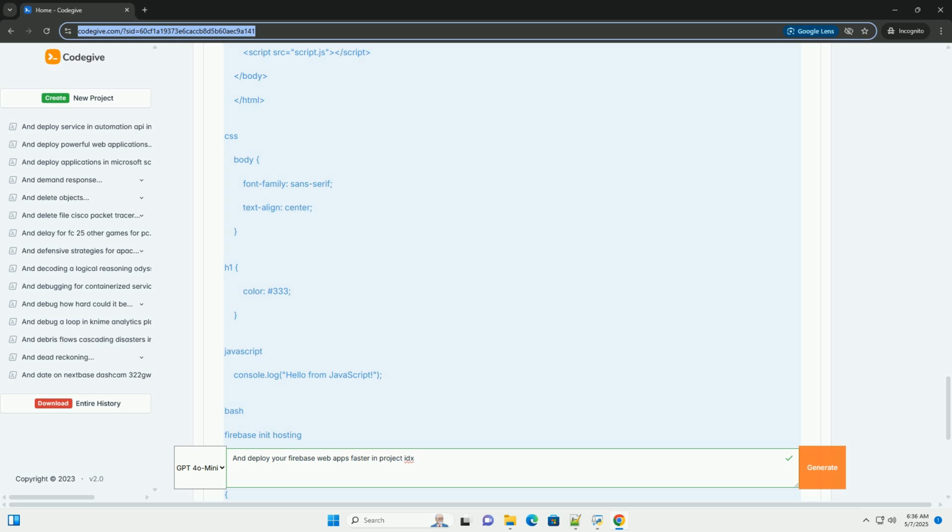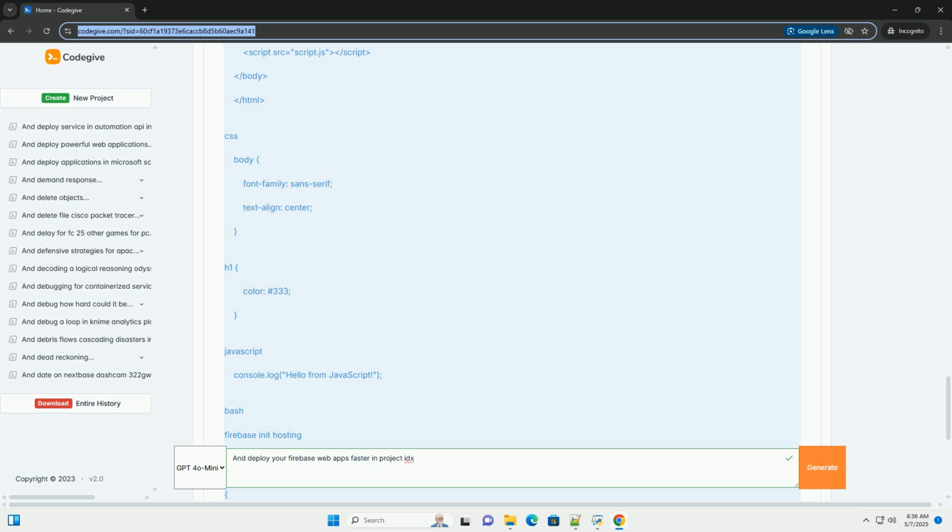6. Firebase hosting CDN. Firebase hosting uses a global CDN, content delivery network, to serve your content from the nearest edge server to your users. This significantly improves performance and reduces latency. Make sure your Firebase region is appropriate for your user base.